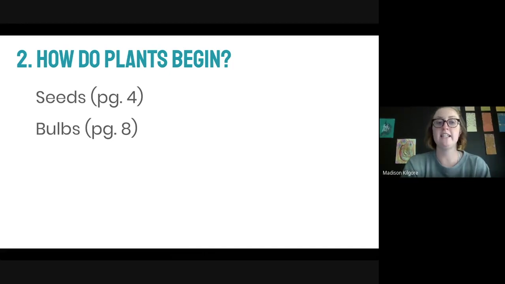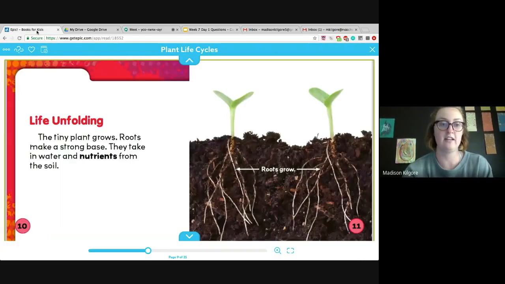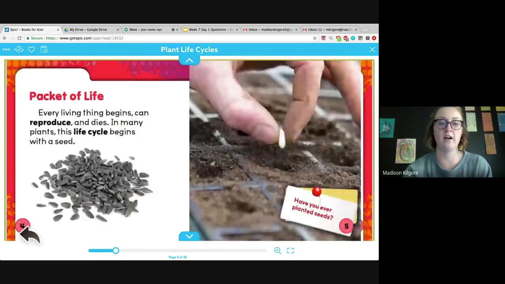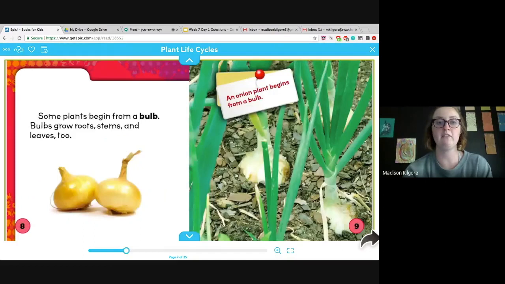If you said seeds and bulbs, you were right. And I found those answers on page 4 and page 8 when I went back in the text. So how do they begin? Like page 4 here, in many plants, this life cycle begins with a seed. So I have my answer right there. And then later on, when we kept reading, remember, we were introduced to the word bulb, and it said some plants begin from a bulb. So I was able to answer the question that I had using the book.